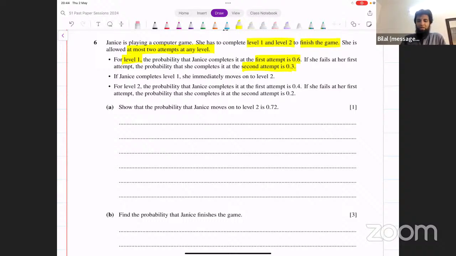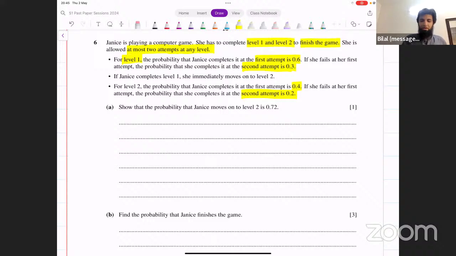For level 2, the probability that she completes the first attempt is 0.4. If she fails at her first attempt, the probability that she completes at the second attempt is 0.2. Show that the probability that she moves on to level 2 is 0.72.